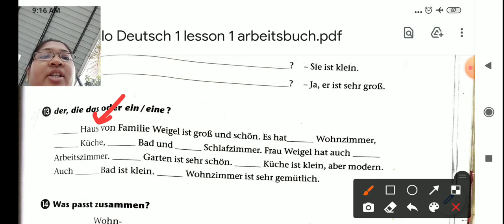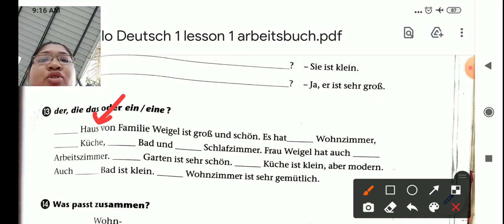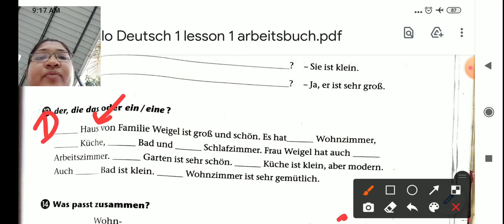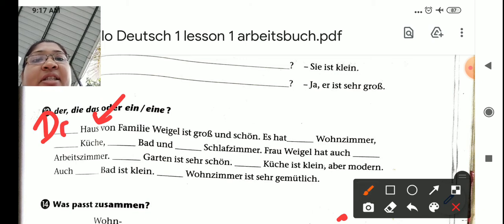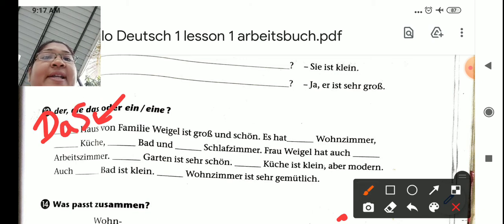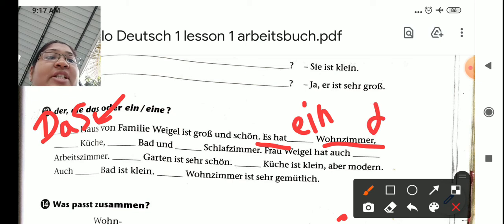Das Haus von Familie Wiegel ist groß und schön. Now you are talking about the house of someone special, Family Wiegel. So here it will come das Haus. House's article is das. So for this you must know the article of nouns. Now see this. Es hat ein Wohnzimmer. Now Wohnzimmer is a living room. You are not talking about a particular room. So no adjective is used for that. So es hat ein Wohnzimmer. That's why I have written ein.